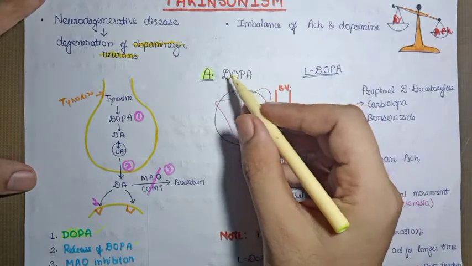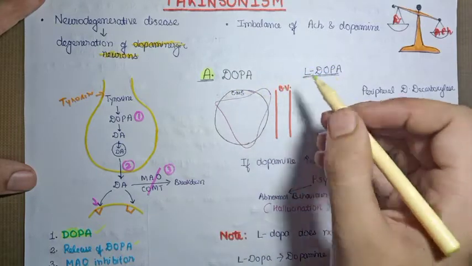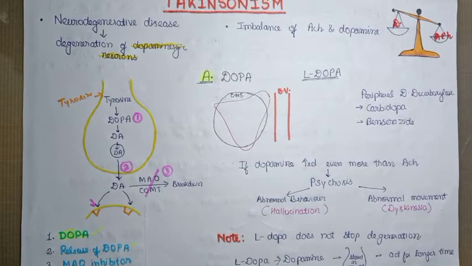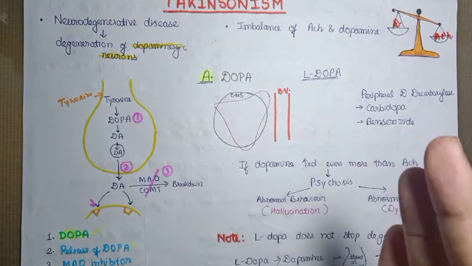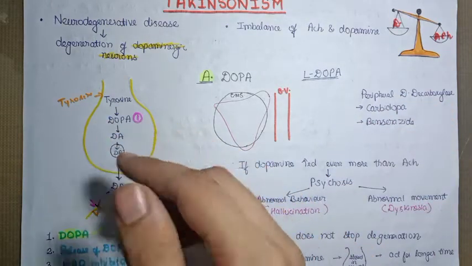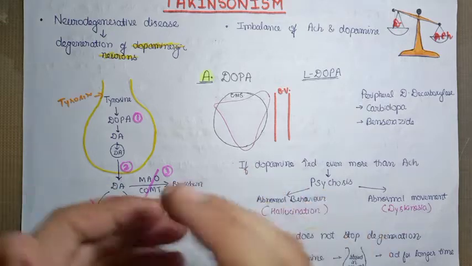The most preferred dopa is L-dopa. L-dopa is the drug of choice for Parkinsonism, or you can say the most effective medicine for Parkinsonism is L-dopa. One question may arise in your mind: why are we not giving dopamine directly, which can enter the neurons and perform its action?